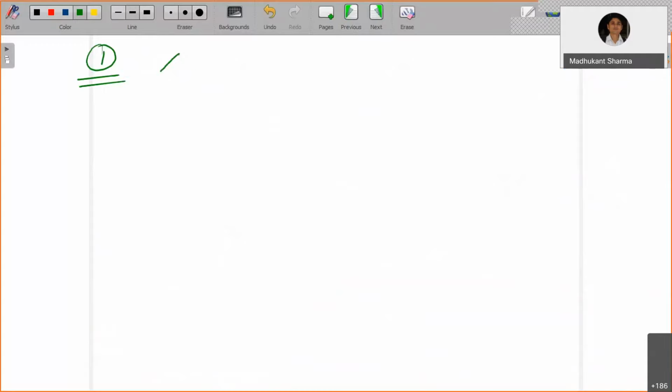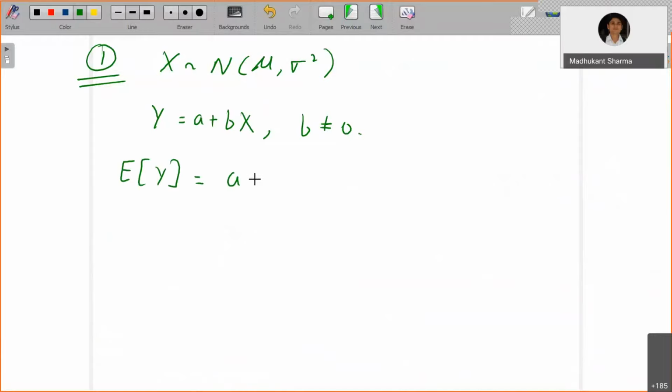So X follows a normal distribution with mean mu and variance sigma square. Let Y equal a plus bX, where b is not 0. Now what is the expectation? That is very simple: a plus b times the expectation of X, so a plus b times mu.